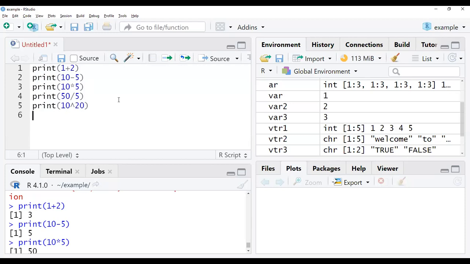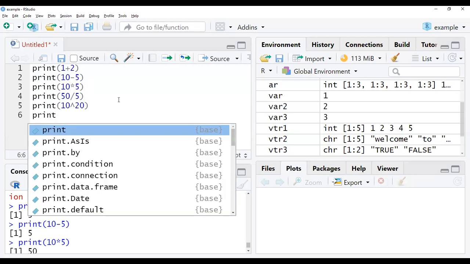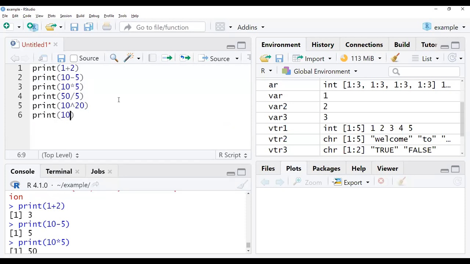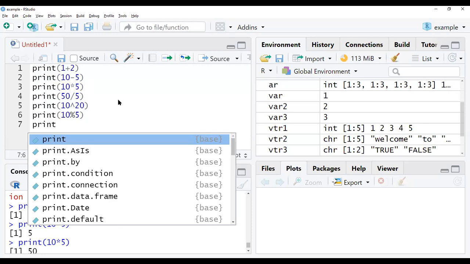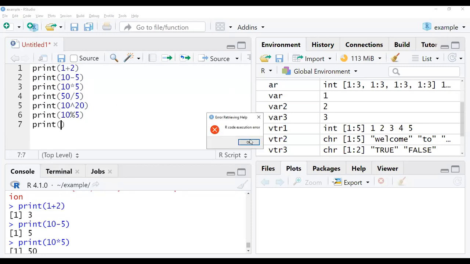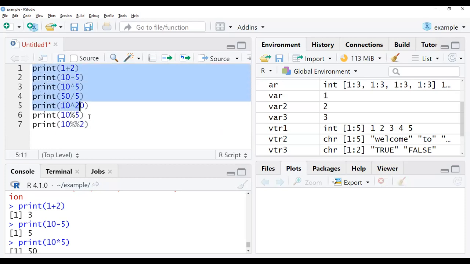This is one more data I'm giving here, modulus data. Next. This is what my print statements are. Let us check with these print statements.